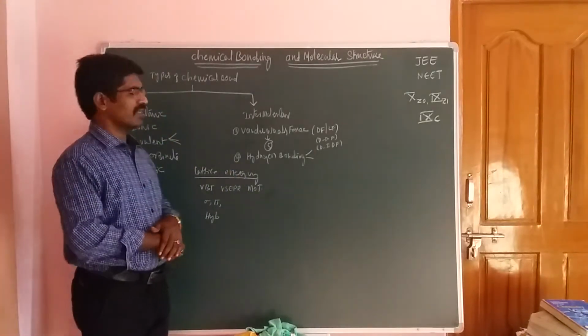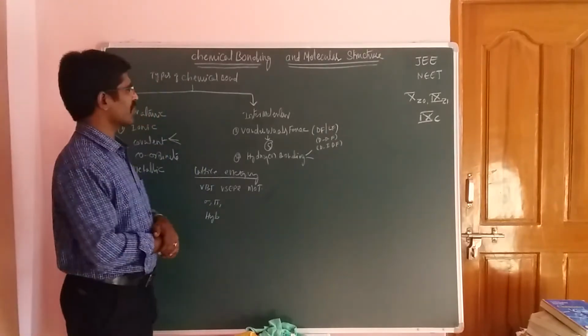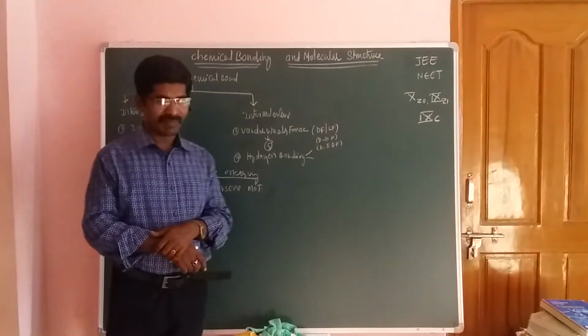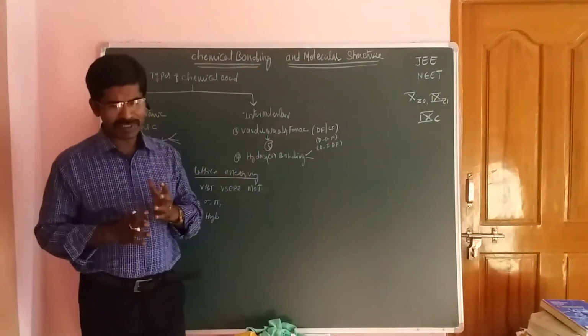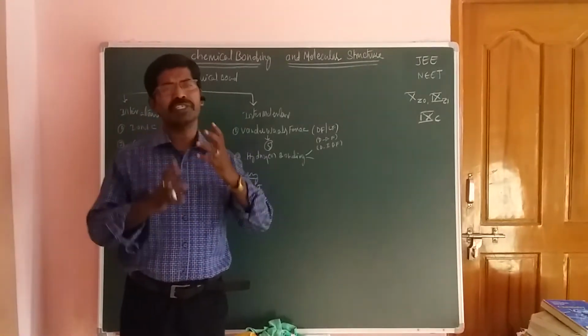Now, types of chemical bonds. Types of chemical bonds means what type of chemical bonds take place here.